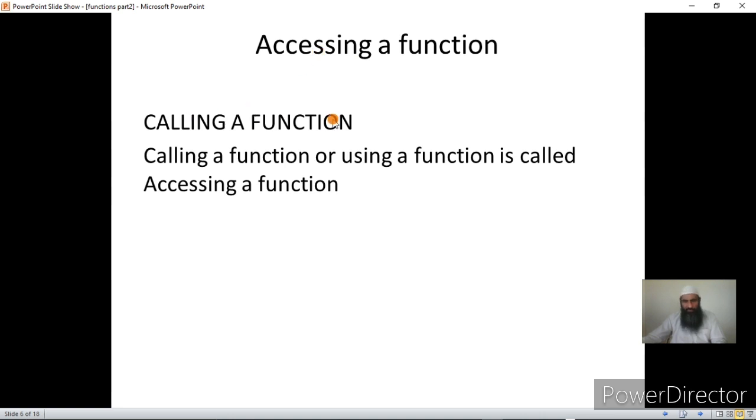Accessing a function means calling a function. That means when a function is able to call another function, we say that function is accessing that function. And if it is not able to call that function, we say this function cannot be accessed. Right now, let us see what is accessing, and later on I will show you what is not accessing. But first, we should understand what is accessing a function and what is accessing a memory. Accessing a memory means performing read and write operations on the memory, and accessing a function means calling a function or using a function. If we are able to call a function or use a function, we say we are accessing that function. These are two important concepts.